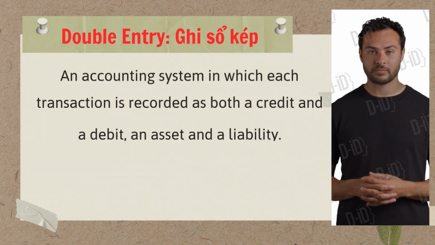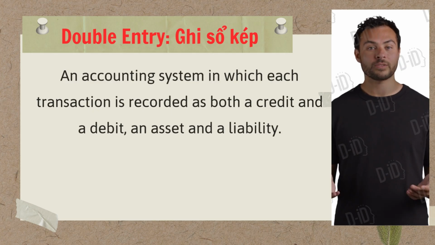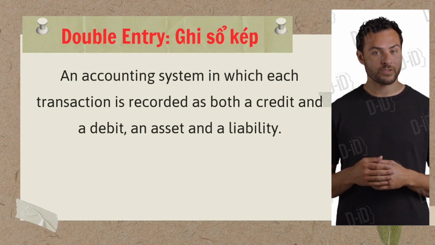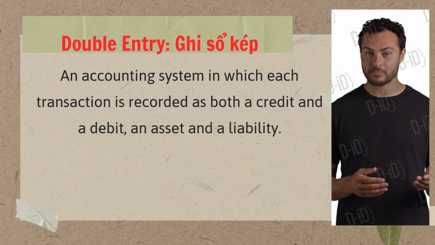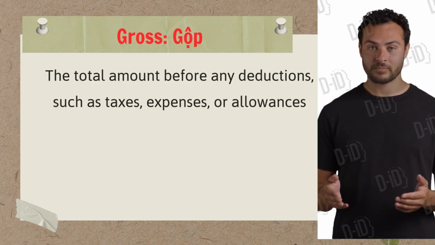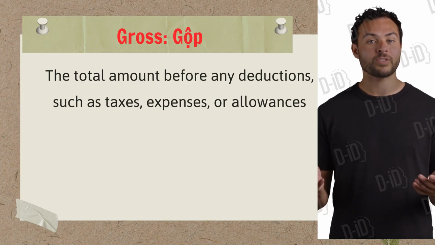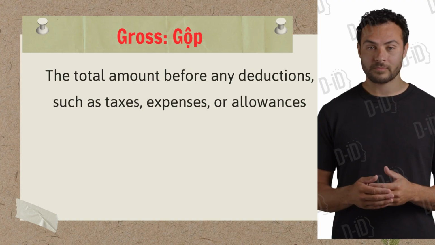Double entry: an accounting system in which each transaction is recorded as both a credit and a debit, an asset and a liability. Gross: the total amount before any deductions, such as taxes, expenses, or allowances.